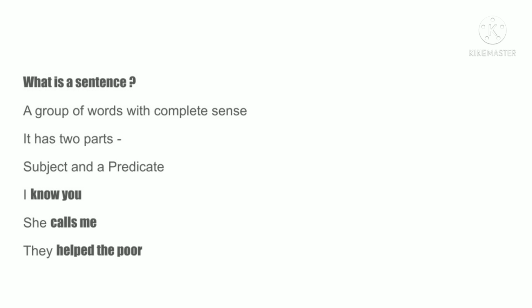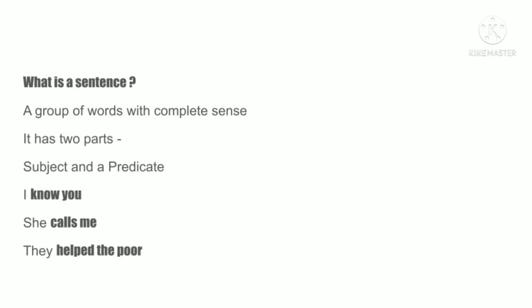Initially, when we start grammar, we should be aware of what a sentence is. A sentence is a group of words which makes a complete sense. For example, if I say, I market, do you think it's a complete sentence? The answer will be no. I go to a market, it is a complete sense. Now you may see a sentence has two parts. One is the subject or the doer, and the other is the predicate, his action or what he is doing. A sentence has two parts, a subject and a predicate, a doer and his action.